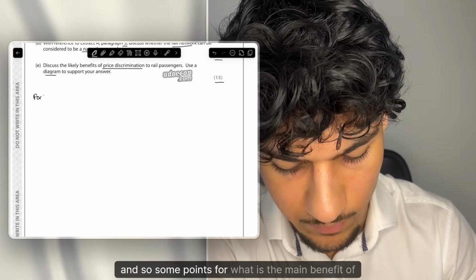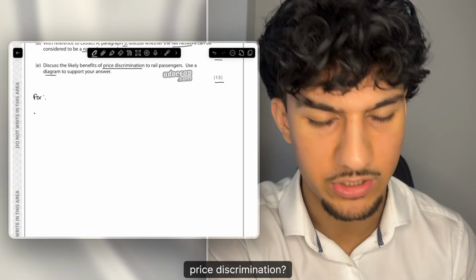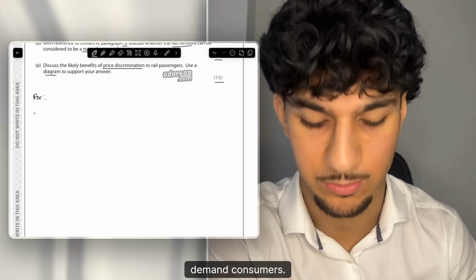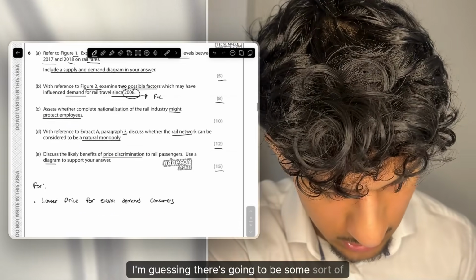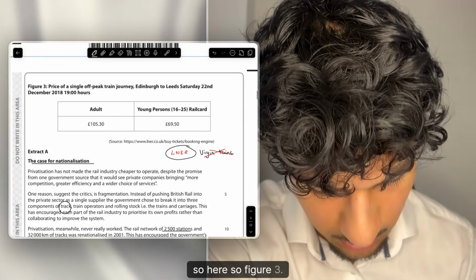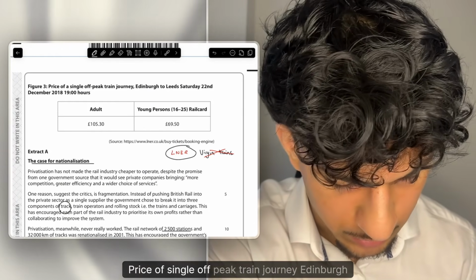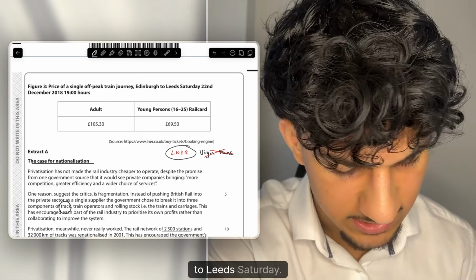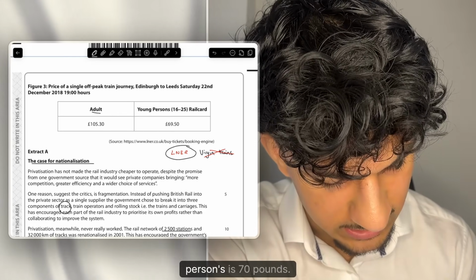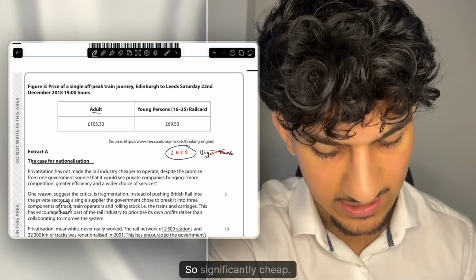So what is the main benefit of price discrimination? Of course, it leads to a lower price for elastic demand consumers. I'm guessing there's going to be some sort of support in the extract. Okay, so here, figure 3, price of single off-peak train journey Edinburgh to Leeds, Saturday. And yeah, you can see adult is £105 and a young person's is £70, so significantly cheaper.